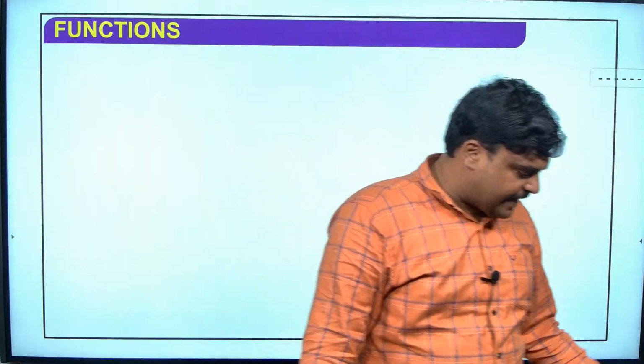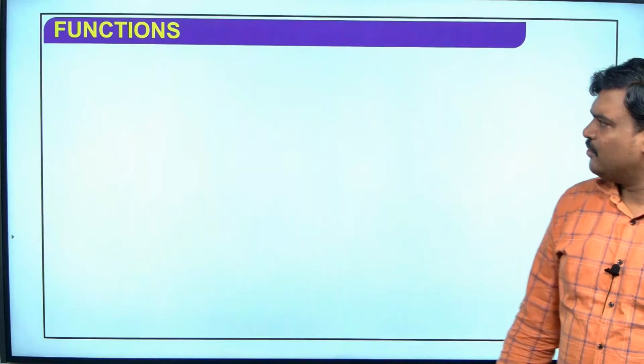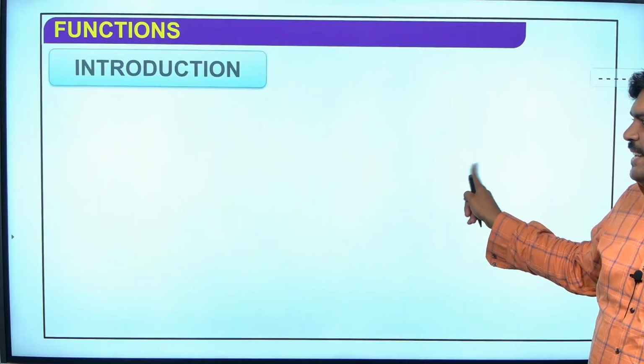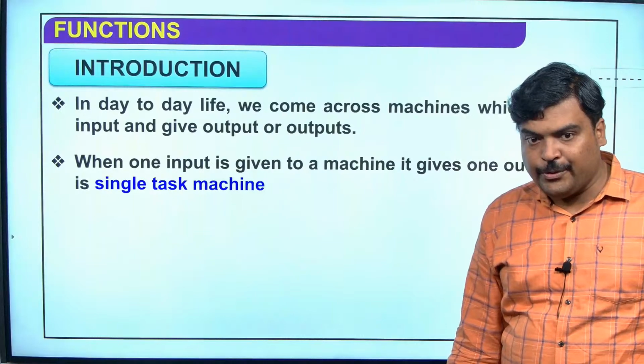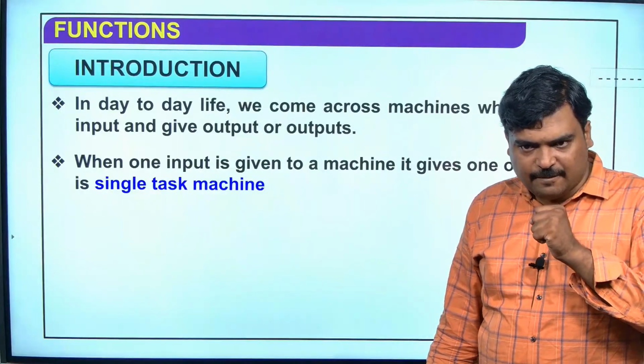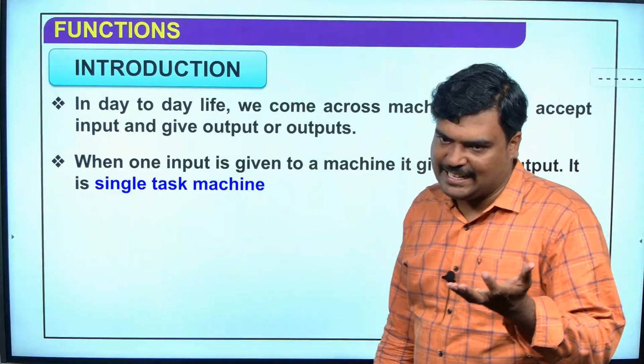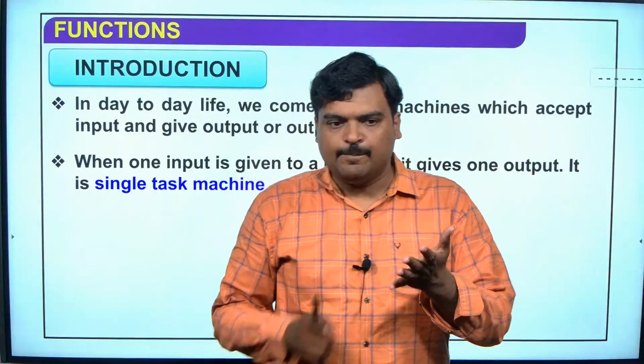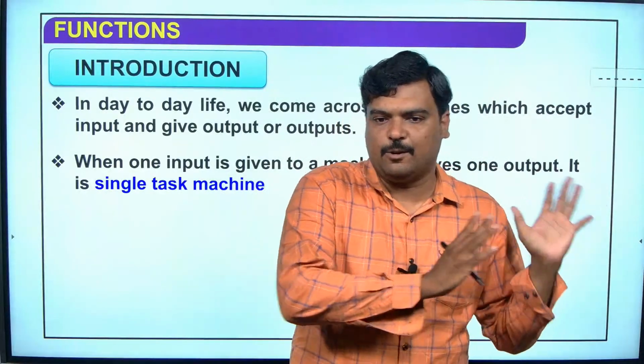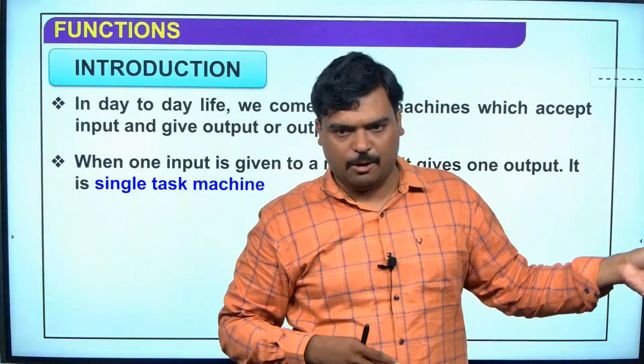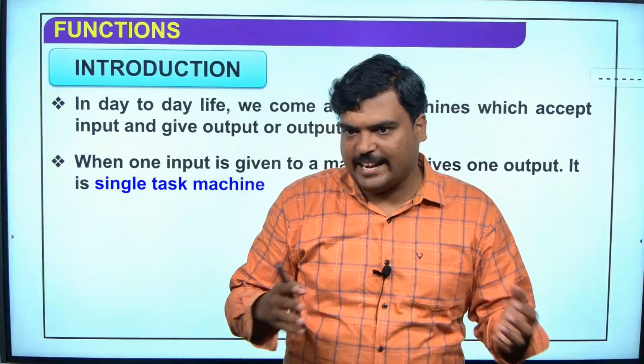Next we are going for function. What does function mean? Every input should have a unique output. That is what you studied in your class 10th, 11th, correct? What did we learn in 11th? Every input should have a unique output. I will give one input and I will get one output. And we have seen it using arrow diagrams.